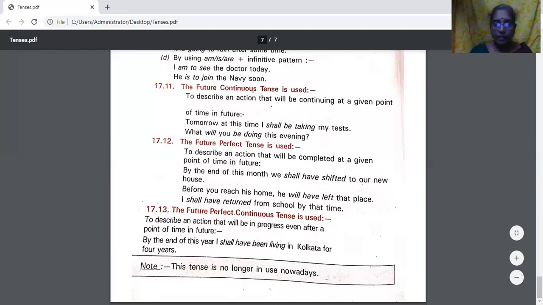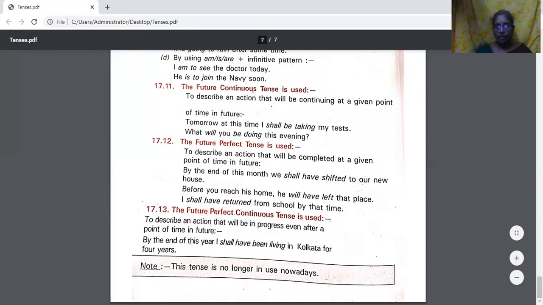The future perfect continuous tense is used to describe an action that will be in progress even after a point of time in future. By the end of this year, I shall have been living in Kolkata for 4 years. Means an action which will be in progress even after a point of time. In perfect, it will be completed. In continuous tense, it will be in progress even in the future.